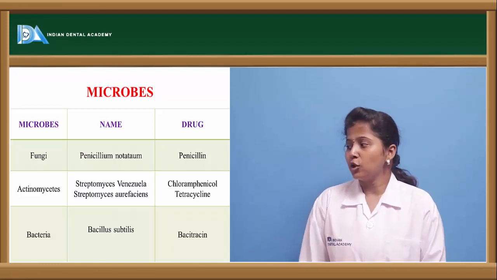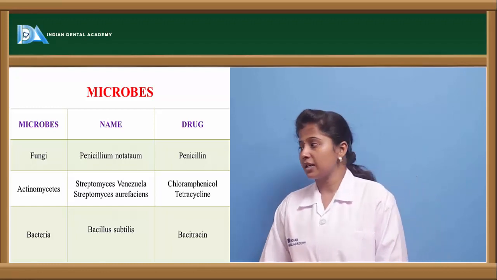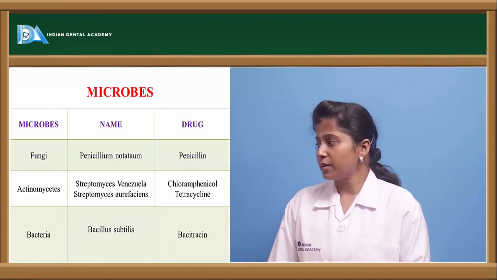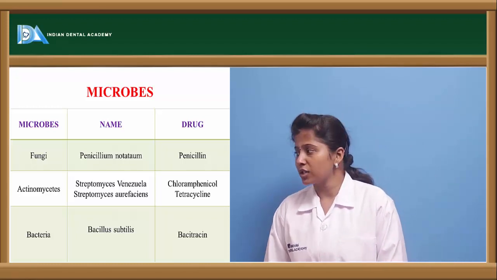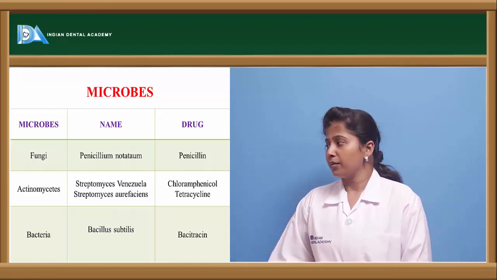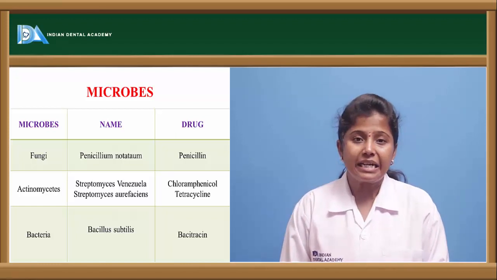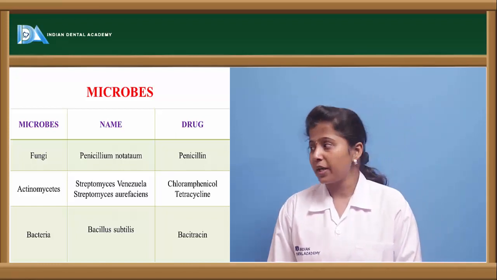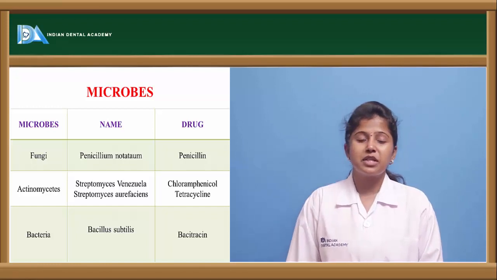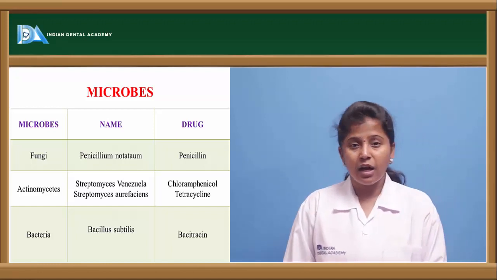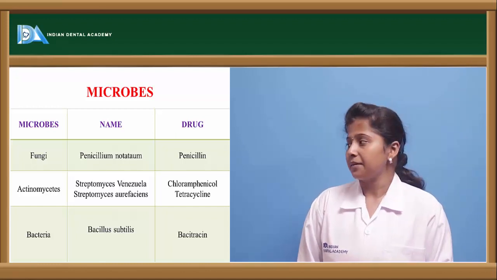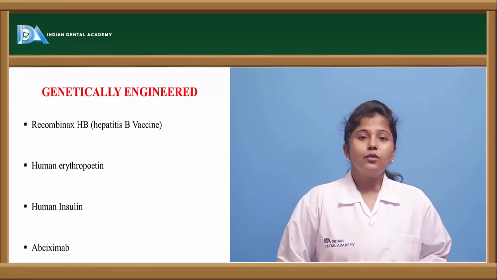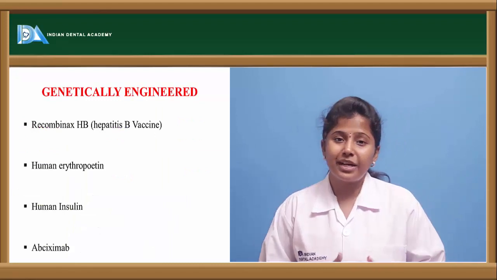From actinomycetes type of microbes like Streptomyces species, either Streptomyces venezuelae or Streptomyces aureofaciens, chloramphenicol and tetracycline antibiotics are obtained. And from bacteria, especially from Bacillus subtilis, we are obtaining an antibiotic called bacitracin.